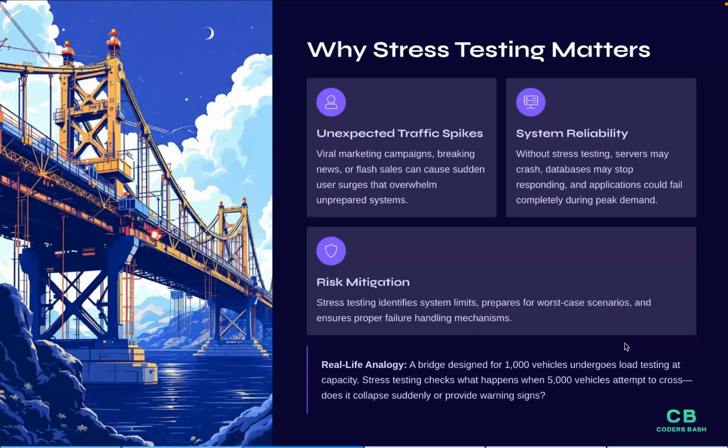Sometimes too many users log in suddenly, a marketing campaign goes viral, a flash sale starts like the Great Indian Amazon sale or Flipkart's Big Billion Days, or a breaking news event occurs. In such a situation, the user traffic can increase unexpectedly and rapidly.